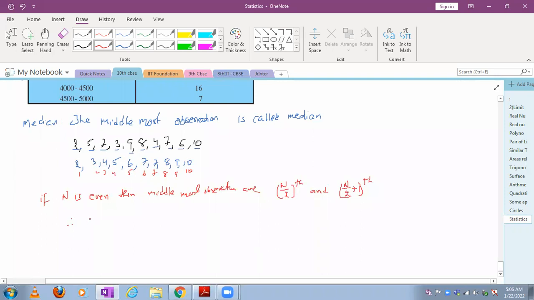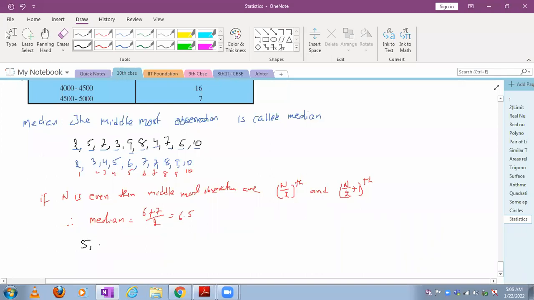Therefore, the median is equal to, n by 2th observation is 10 by 2, the 5th observation. What is the 5th observation here? 6. What is the 6th observation? 7. 6 plus 7 by 2, that is 6.5.